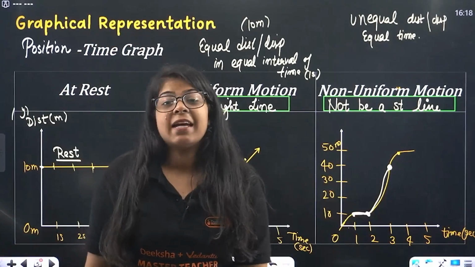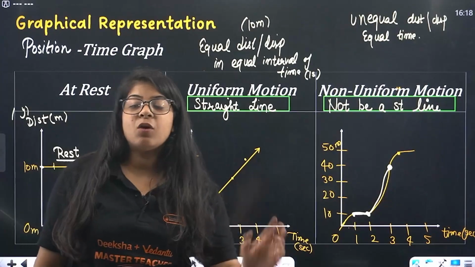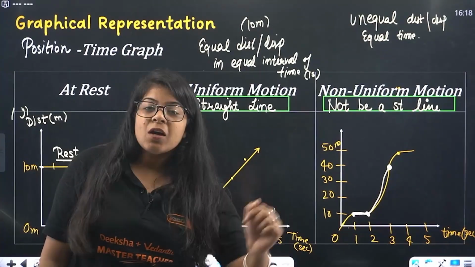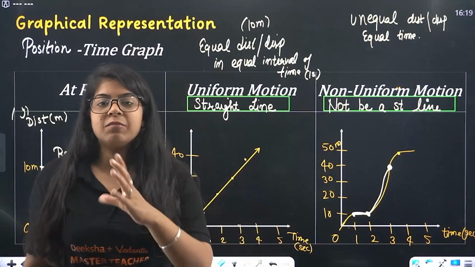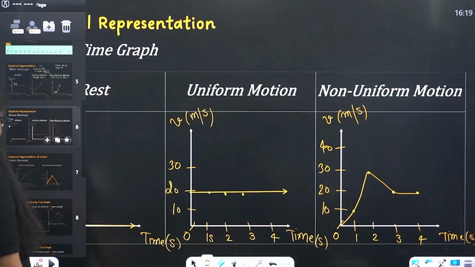Done? Great. So this was beta, the position time graph. Understood everything? If you have any doubt, let me know in the comment section. Now let's move on to the velocity time graph. What is it? Velocity time graph.